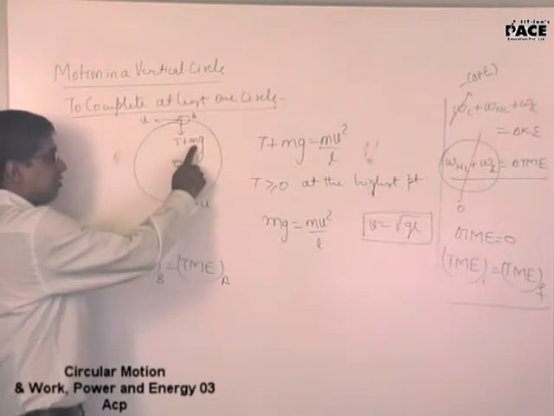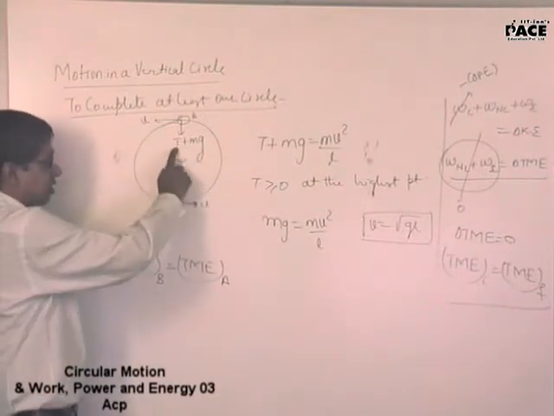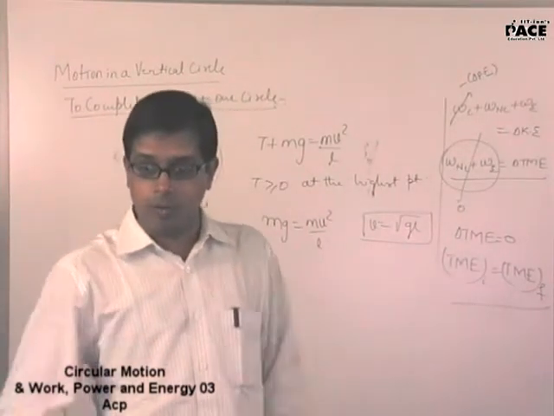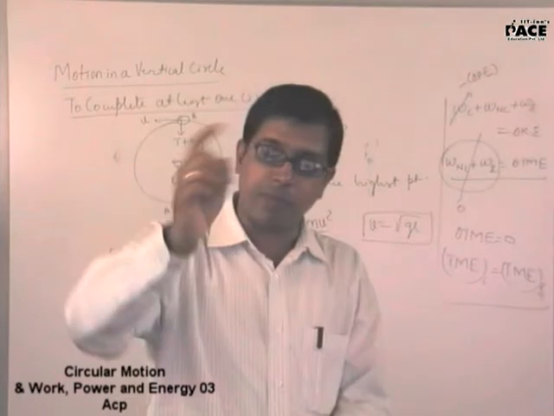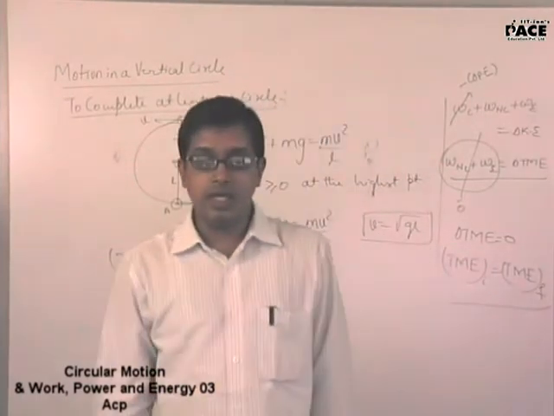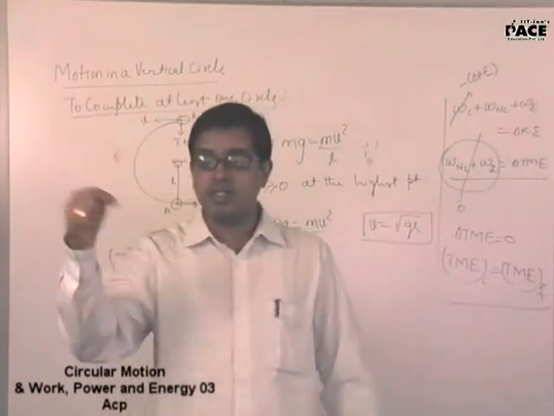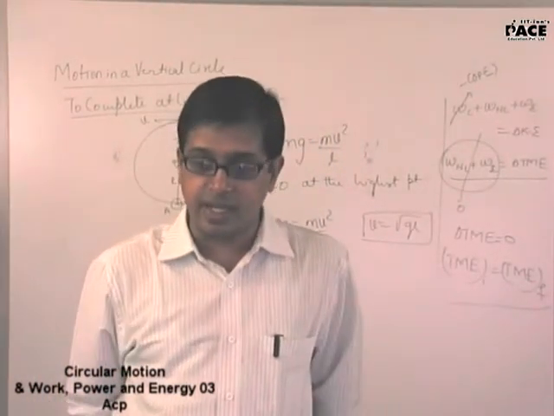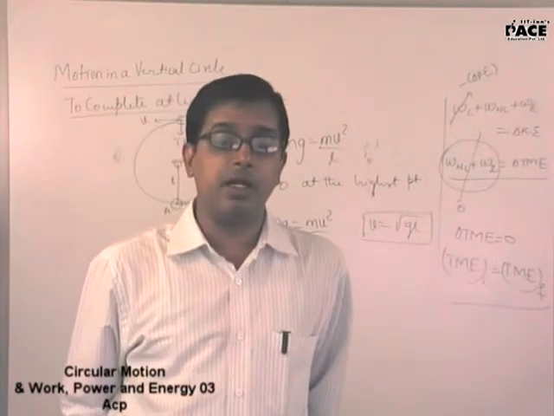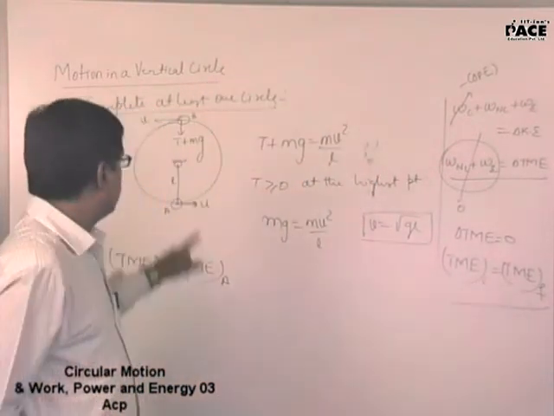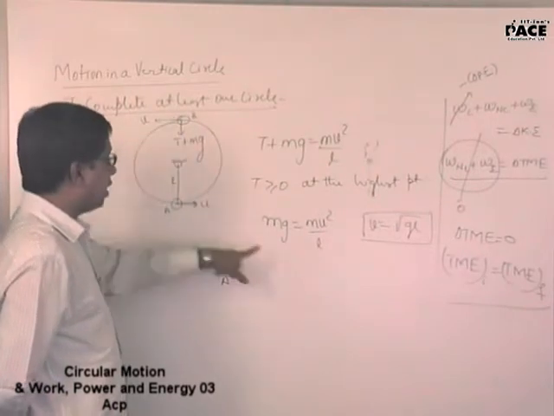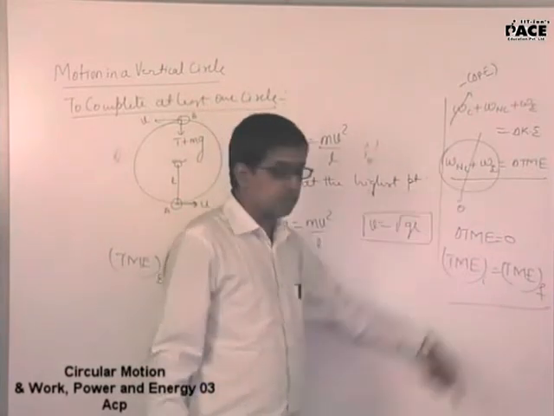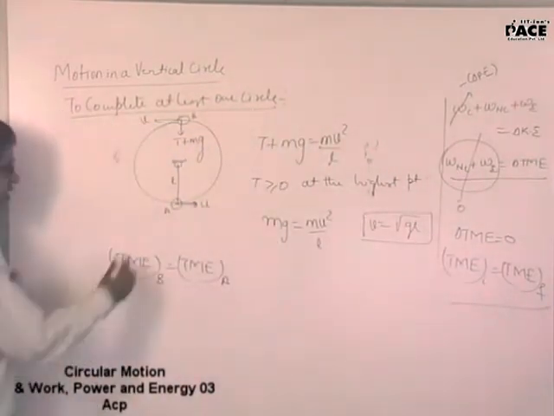Now conservative is mg, external force is tension, but work done by tension will always be zero because it is in a circular track. Velocity is perpendicular to T. In a circular motion, work done by the centripetal force will always be zero. Whichever force is acting towards the center will always be perpendicular to the displacement. So this tension being perpendicular to v, work done by the external force is zero. There is no non-conservative force. Hence total mechanical energy is conserved.